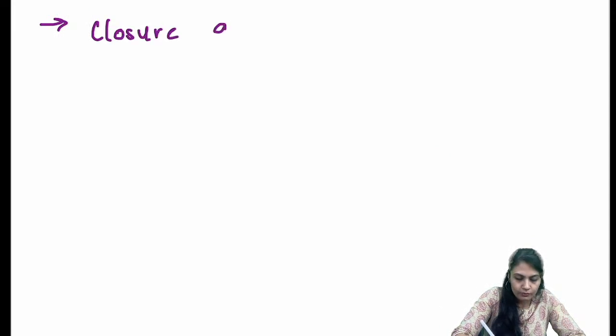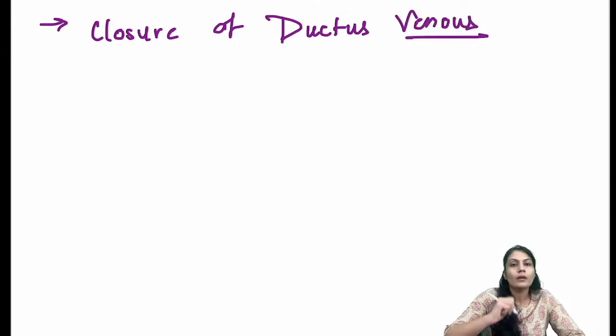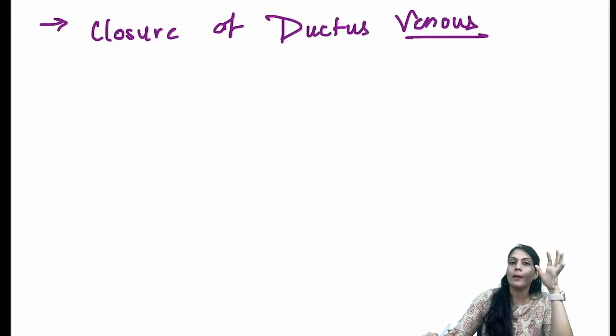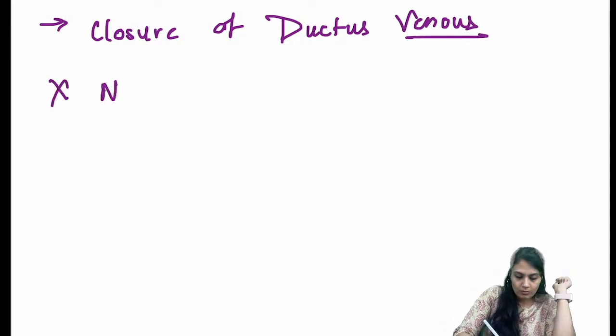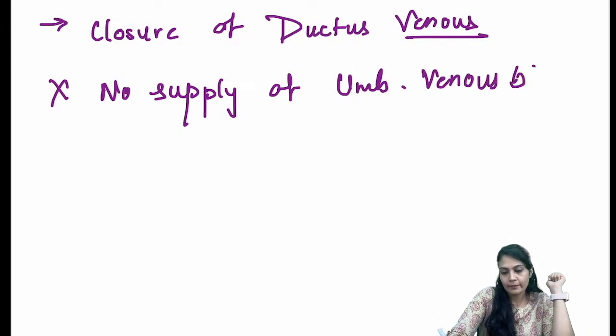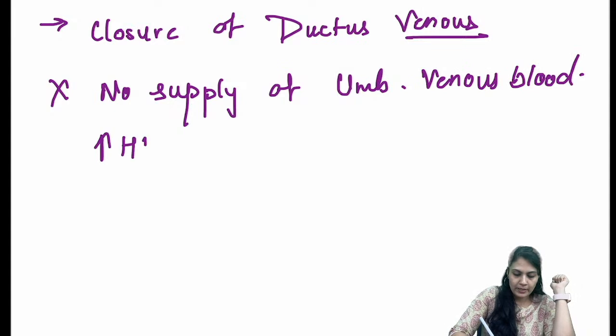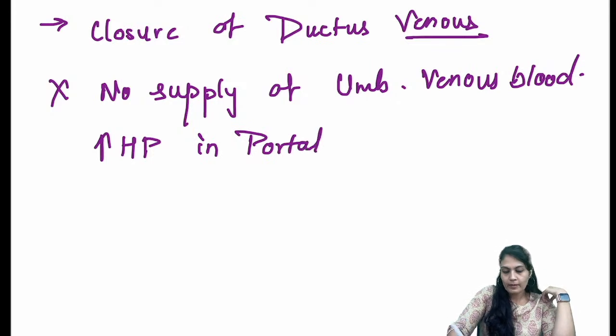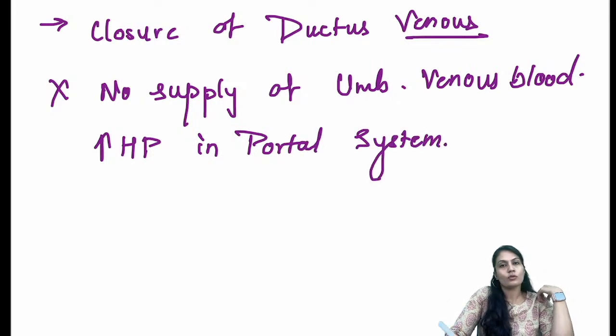So this is going to take place, that the umbilical vein. Finally we have done with the closure of ductus venosus, because there is not much blood coming from the umbilical vein. Two reasons: no supply of umbilical venous blood, and increase in HP, that is hydrostatic pressure in the portal system, and there is a contraction, or the lumen is going to get narrowed.